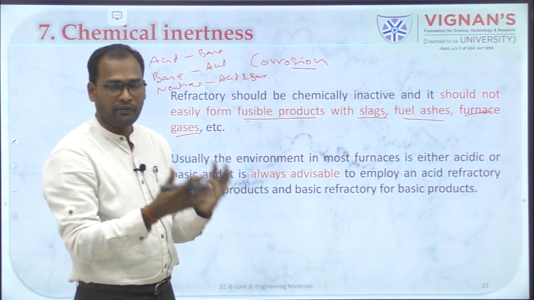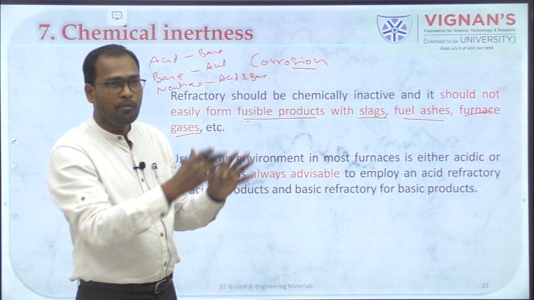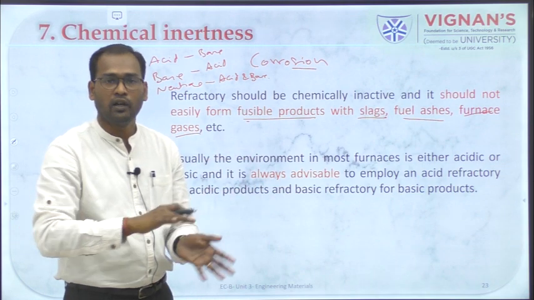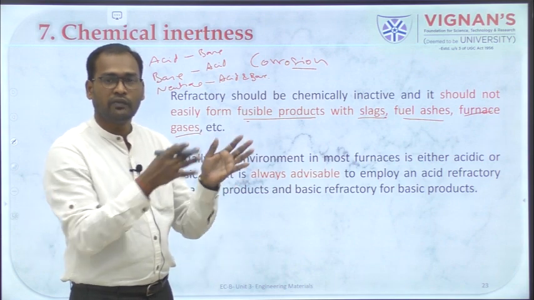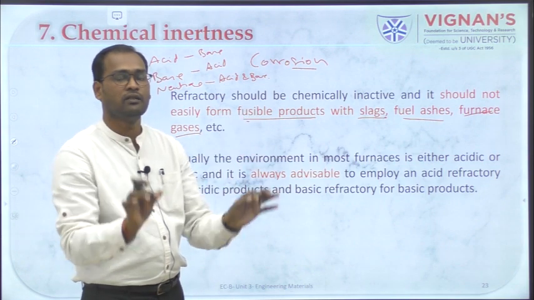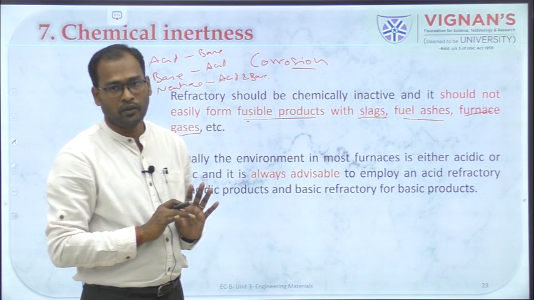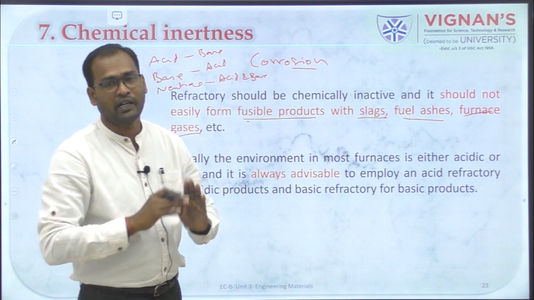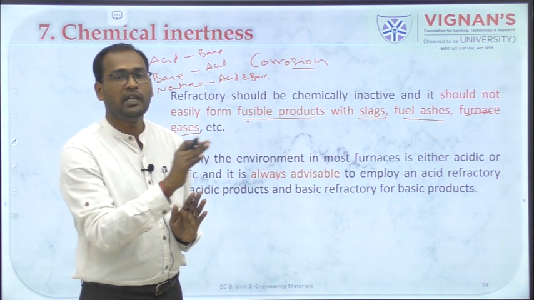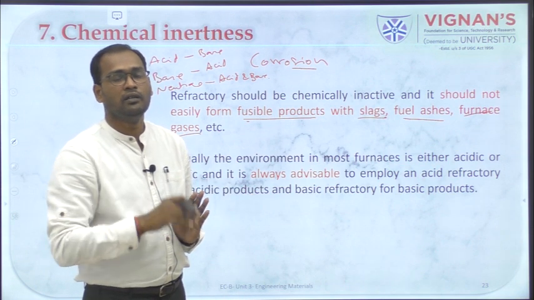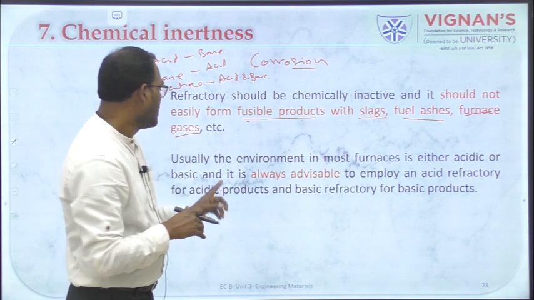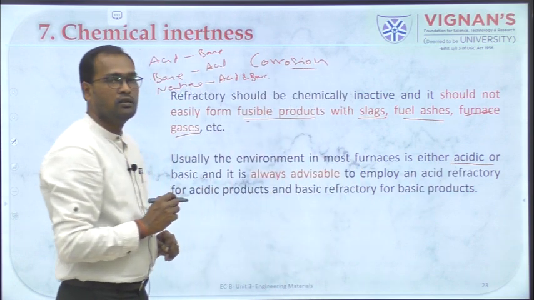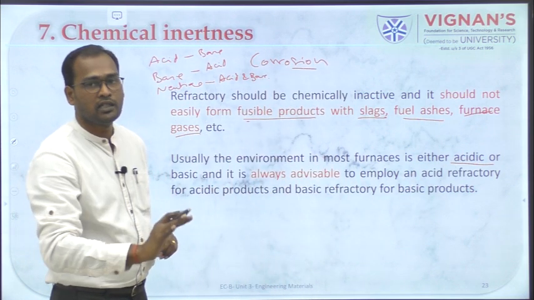If the refractory reacts with that material, part of the refractory material will be removed, and that we call corrosion. Once slowly this refractory material goes off, then the strength of the refractory goes down. Okay, so it is always advised to use a specific refractory material which will be inert for the thing it is intended for, right. So for example, for an acidic refractory material you should use only acidic components.